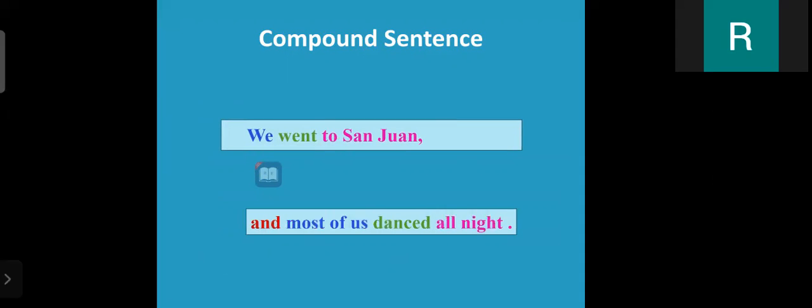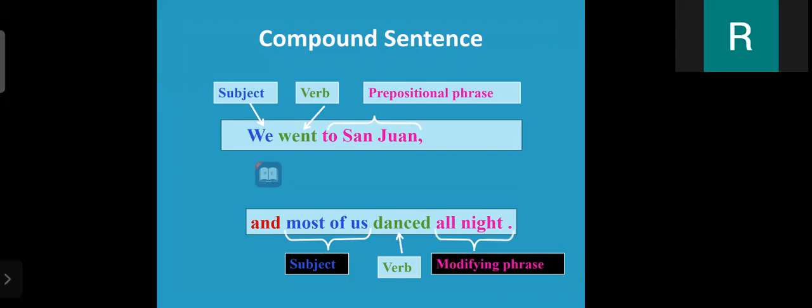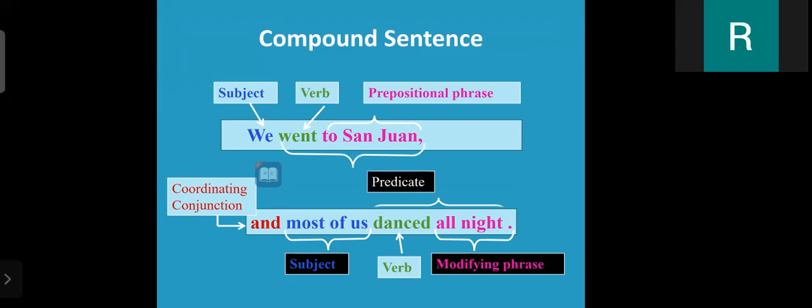Now we can see the compound sentence. We went to St. John and most of us dance all night. So we is what? We is subject. And in this second clause, most of us is subject. In the first clause, went is a verb and to St. John is a prepositional phrase. And in the second clause, dance is a verb and all night is a modifying phrase. So in that way, and is very important in a compound sentence.